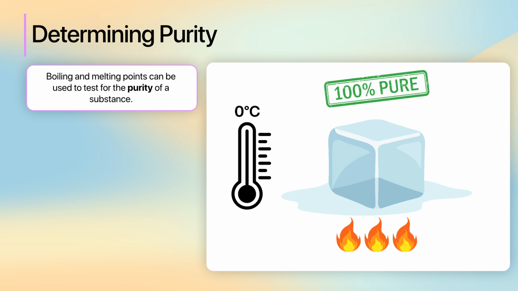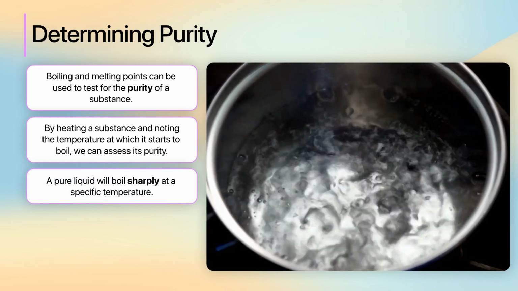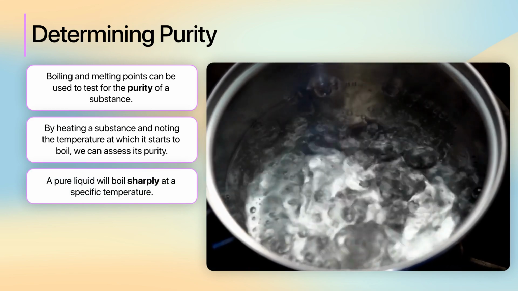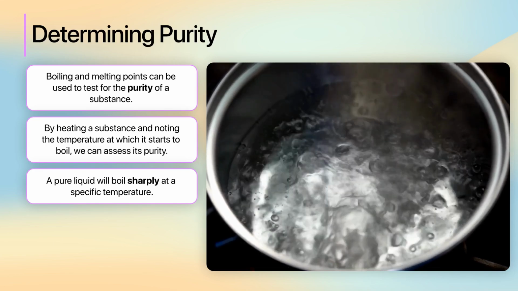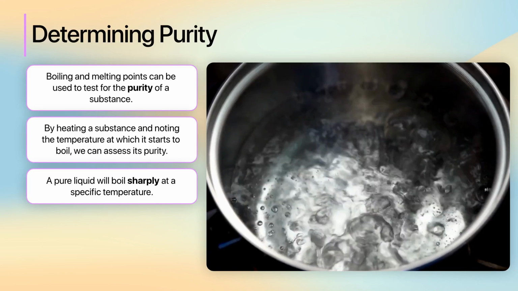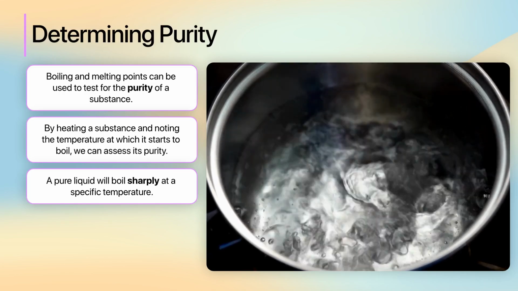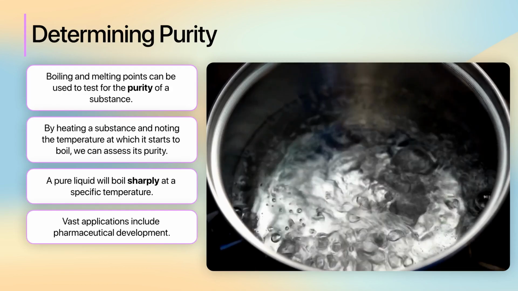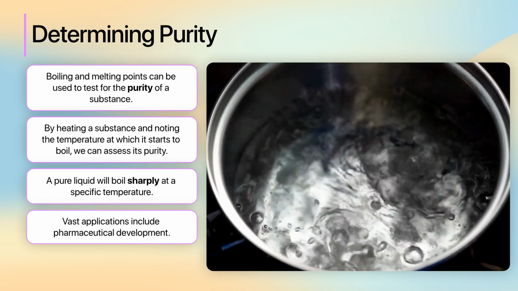The idea is similar when it comes to boiling points. By heating a substance and noting the temperature at which it starts to boil, we can assess its purity. A pure liquid, like water, will boil sharply at a specific temperature, such as 100 degrees Celsius, in the case of water. However, if the substance boils over a range of temperatures instead of at just one, it's likely a mixture of different components. Using these techniques, scientists can rigorously determine the purity of substances in laboratory settings. This has vast applications, including in pharmaceutical development, where the purity of a compound can determine its efficacy and safety.